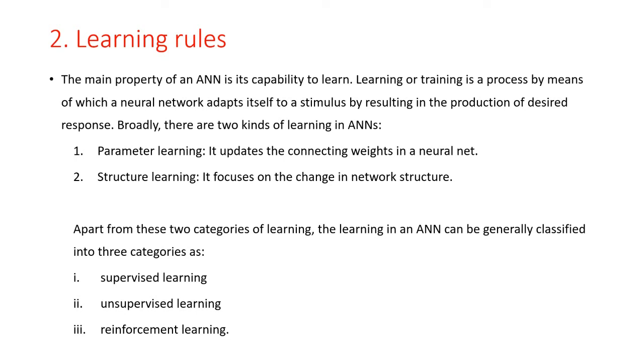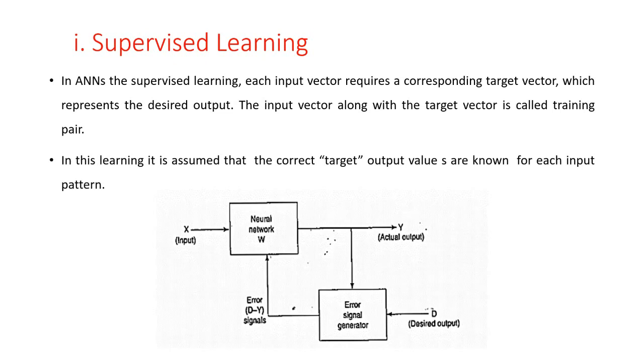Apart from these two categories, the learning in an artificial neural network can generally be classified into three categories: the first is supervised learning, the second is unsupervised learning, and the third is reinforcement learning. Let us discuss these learning types in detail. The first is supervised learning, where the learning is performed with the help of a teacher.